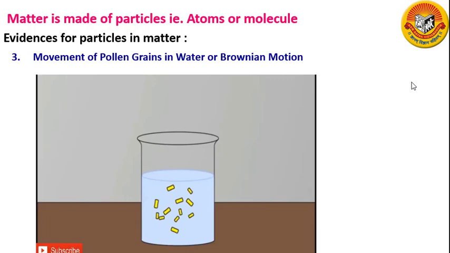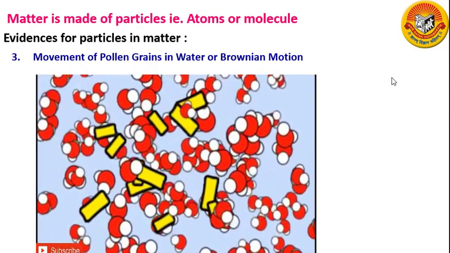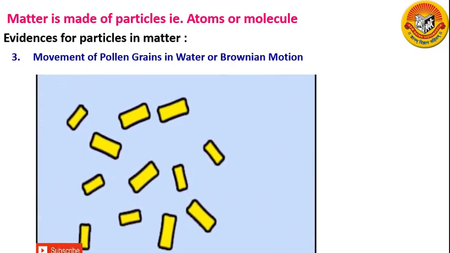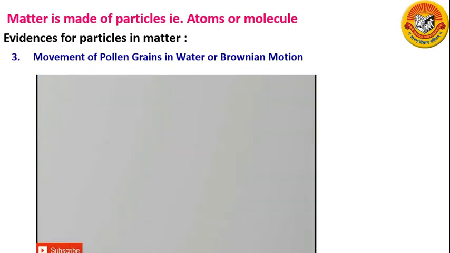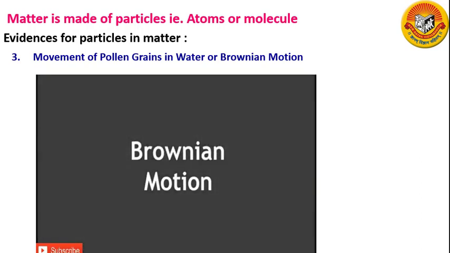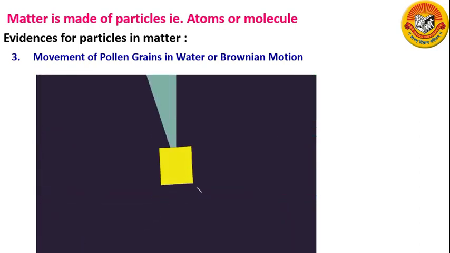The movement of pollen grains on the surface of water can be explained as follows. Water is made up of tiny particles which are moving very fast. The pollen grains move on the surface of water because they are constantly being hit by the fast moving particles of the water. So, though the water particles are too small to be seen, their effect on the pollen grains can be seen clearly. The random motion of visible particles, that is pollen grains, caused by much smaller invisible particles of water is an example of Brownian motion. Brownian motion is named after the scientist Robert Brown, who first observed this phenomenon.